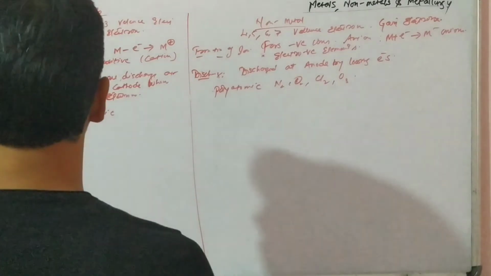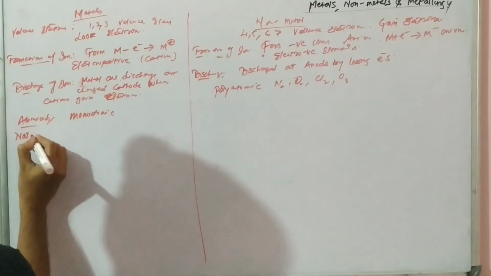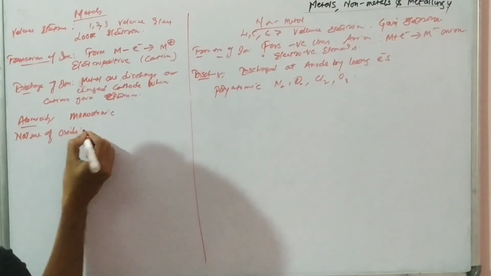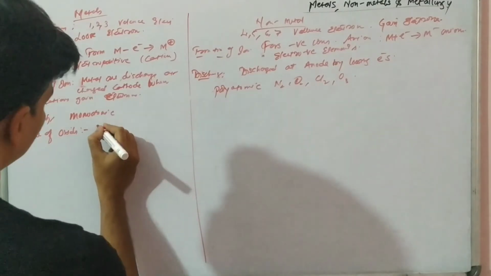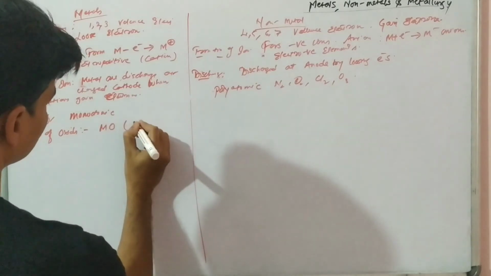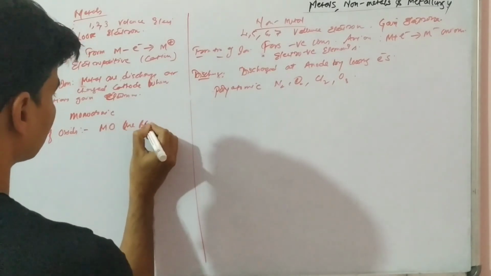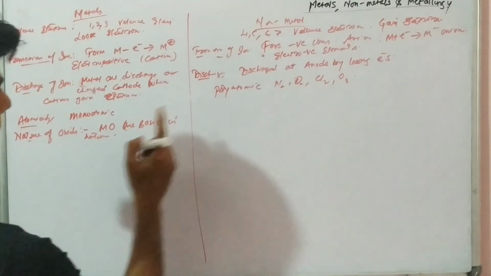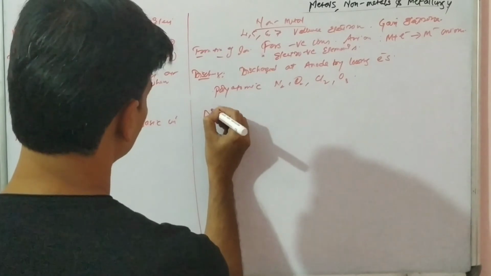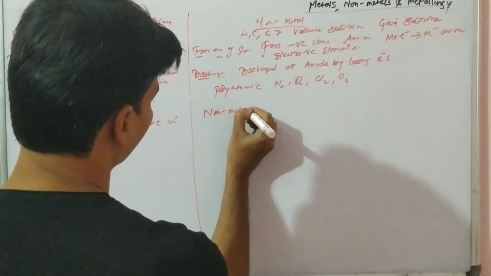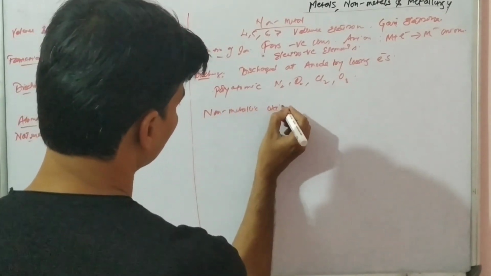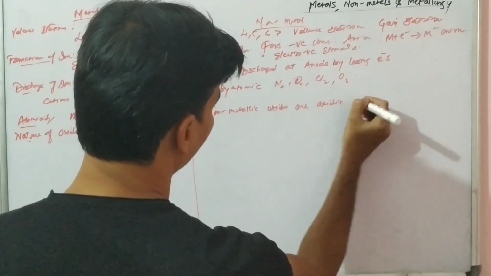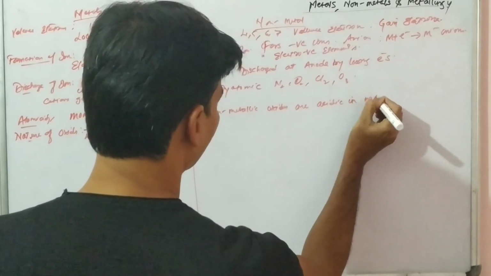Now if we talk about nature of oxides, this also we have done, if you remember, in acids, bases and salts. Nature of oxides: all metallic oxides are basic in nature. If we talk about non-metallic oxides, non-metallic oxides are acidic in nature, right?